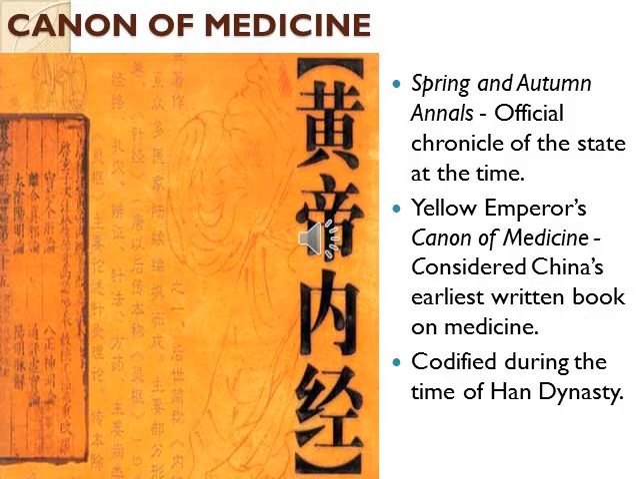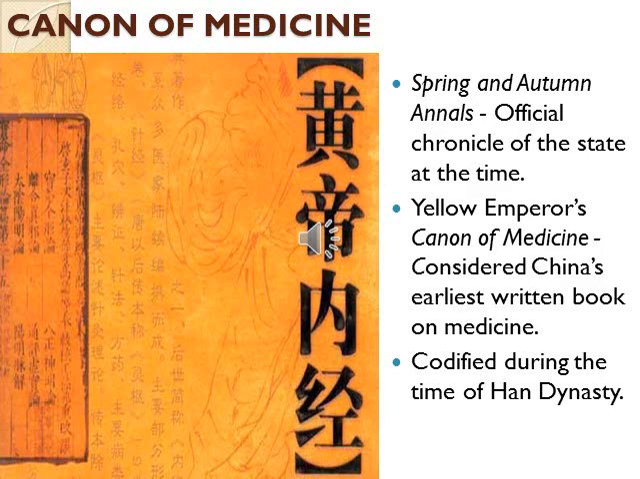Then the Spring and Autumn Annals is the official chronicle of the state at that time. Official chronicle means a written record of historical events, describing them in the order in which they happened. So during the time itself, a book was written about the historical events. That was called the Spring and Autumn Annals.